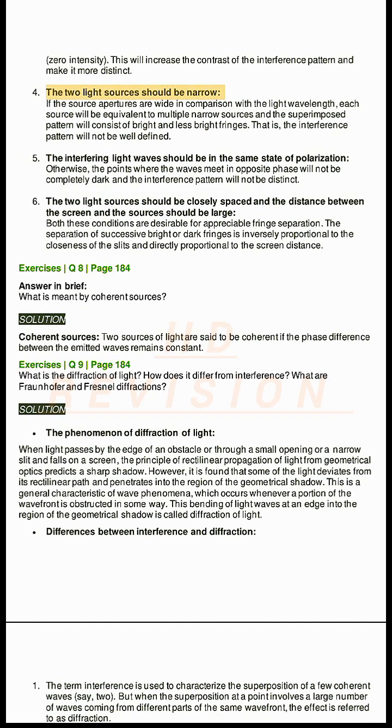4. The two light sources should be narrow. If the source apertures are wide in comparison with the light wavelength, each source will be equivalent to multiple narrow sources and the superimposed pattern will consist of bright and less bright fringes. That is, the interference pattern will not be well defined.